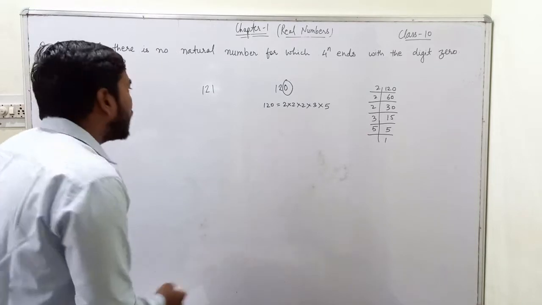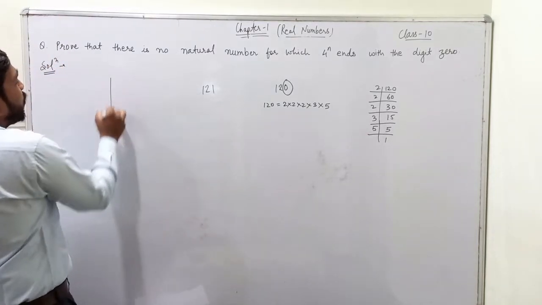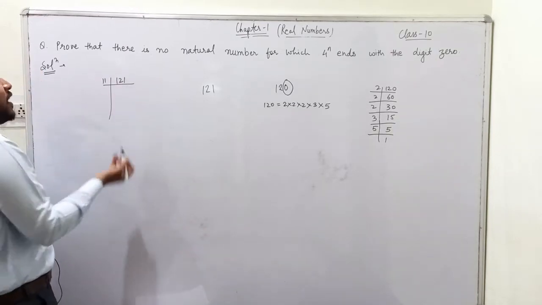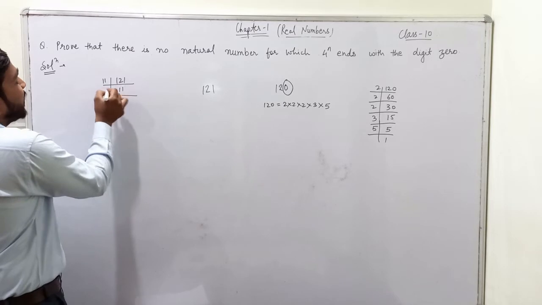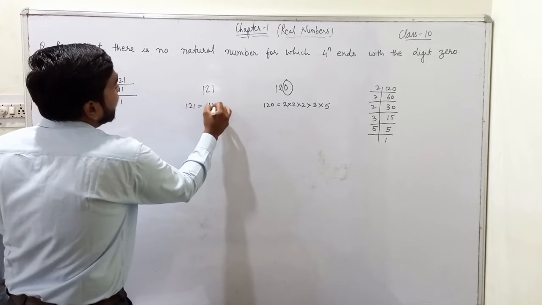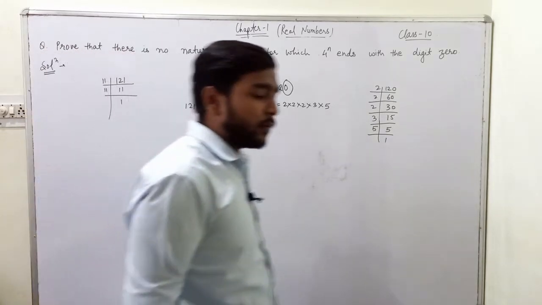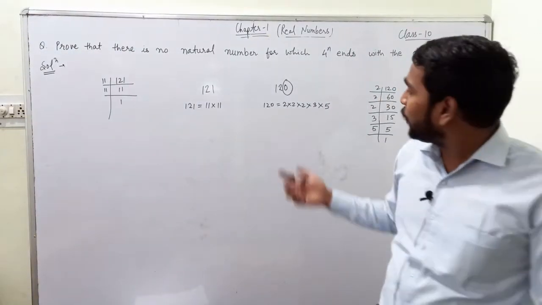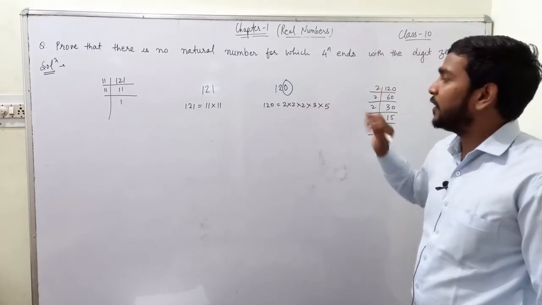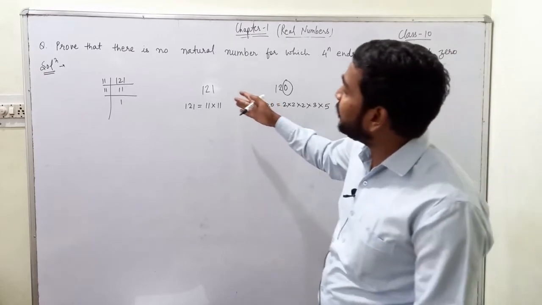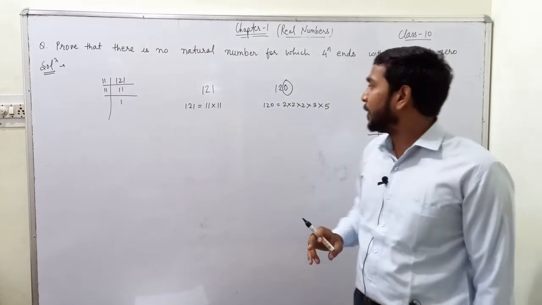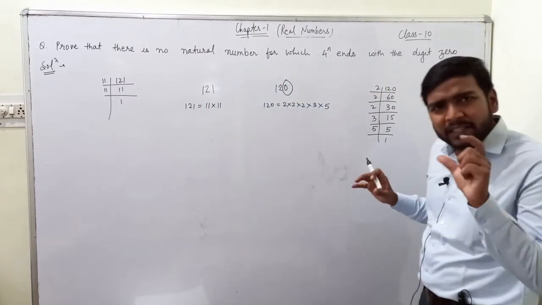Okay. Now we shall do the prime factorization of 121. 121 is divisible by 11 only. Dividing it by 11, we get 11. Then again dividing by 11, we get 1. So 121 equals 11 times 11. Okay. Now we see that in the prime factorization of 120, the factors are 2, 3 and 5. And in the prime factorization of 121, the only factor is 11. Okay. So we can see that there must be something